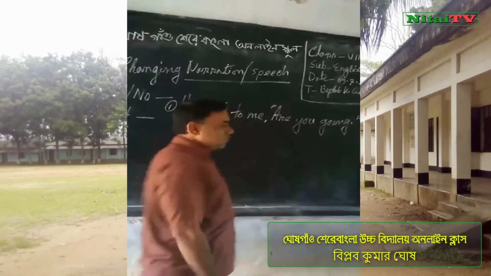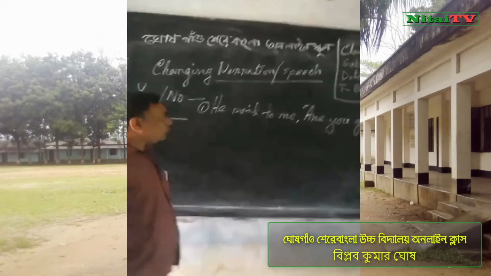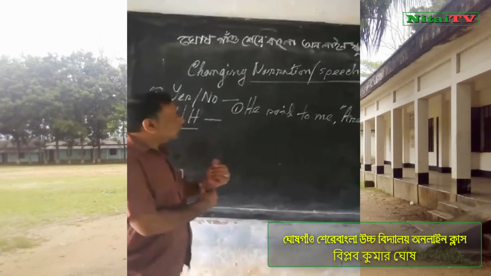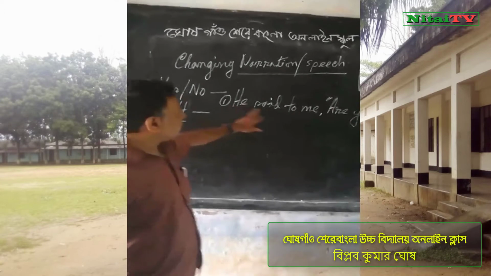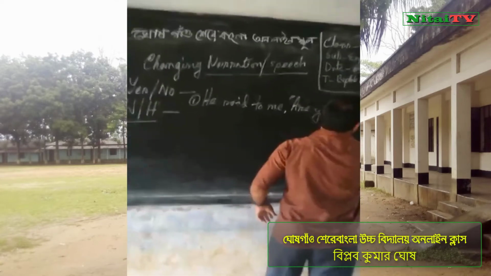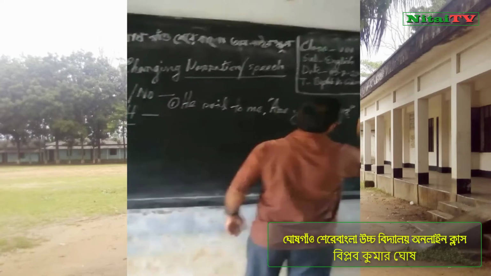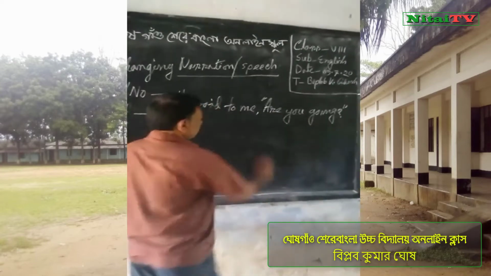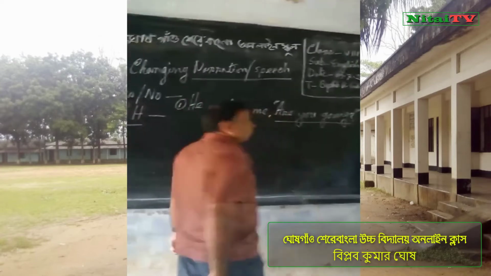I write a small sentence. Dear student, you notice, he said to me, are you going? This is interrogative sentence.